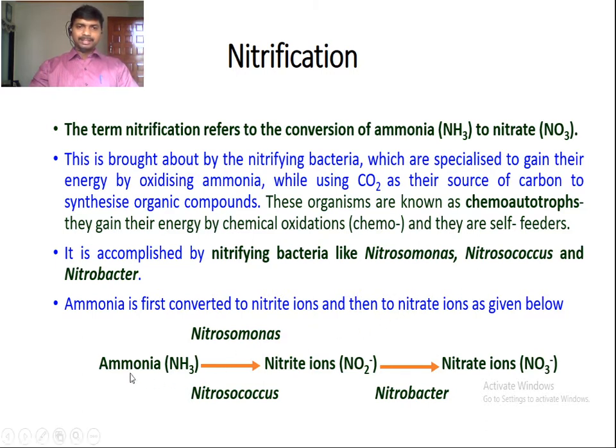First, the ammonia is converted into nitrite ions. This conversion is brought about by the bacteria Nitrosomonas and Nitrosococcus. Further, the nitrite ions are finally converted into nitrate ions by Nitrobacter. So these three are the nitrifying bacteria: Nitrosomonas, Nitrosococcus, Nitrobacter. These three bacteria together convert ammonia into nitrate ions. This process is called nitrification.